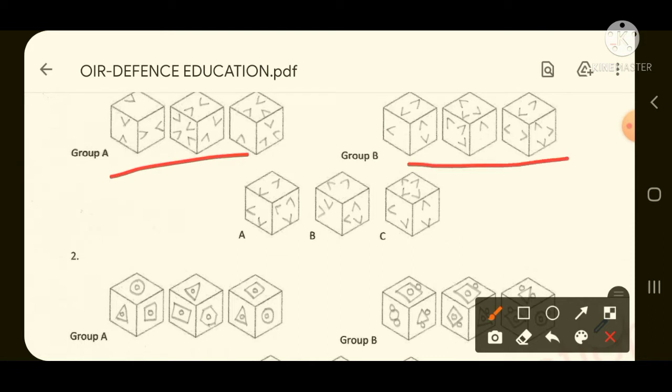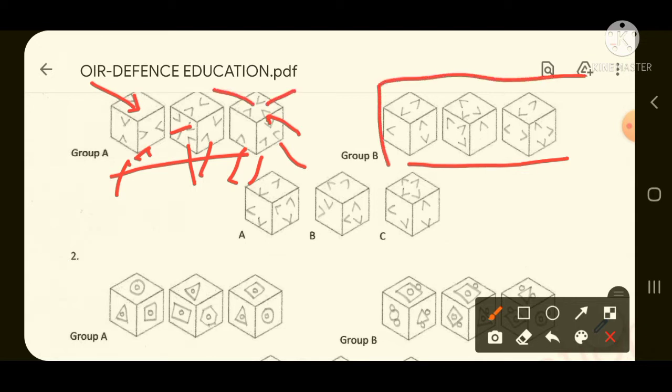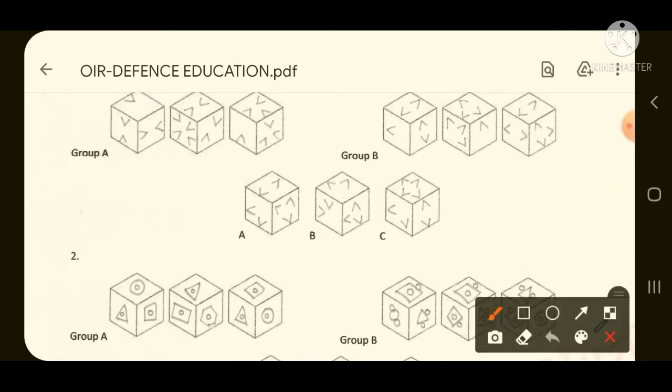If you see this group A type of cube and group B type of cube very carefully, then arrows in group A are outwards. Here the arrow is outwards, again here outward, again outward, here outward. Everywhere in group A the arrows are pointing outwards. But if you see the group B cube, then here the arrows are pointing inwards, here also pointing inwards.